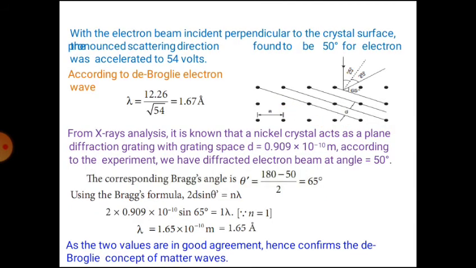With the electron beam incident perpendicular to the crystal surface, the strong scattering direction was found to be 15 degrees for electrons accelerated to 54 volts. According to de Broglie, lambda is equal to 12.26 by the square root of V. Here V is equal to 54. Then finally we get lambda is equal to 1.67 Angstroms.